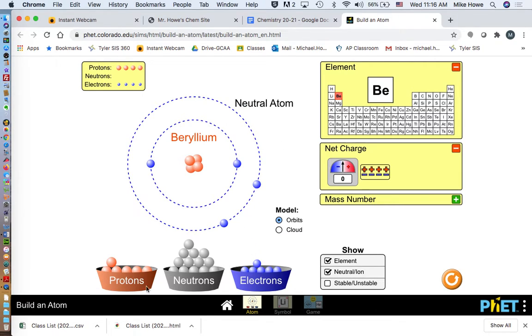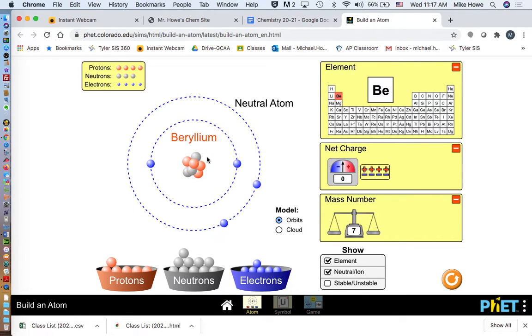All right, the part of the atom I don't have in here yet is neutrons. So I'm going to add neutrons. I want you to watch what happens when I add neutrons. Notice I just put in mass number. Right now the mass number is 4 because there are 4 reds, 4 protons. But if I put in a neutron, what changes? The identity didn't change, the charge didn't change, but the mass did because neutrons have mass.